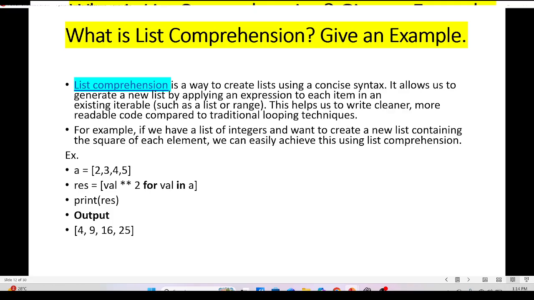In the example, you can see that the first is a list, and the expression is val exponential 2 for val in a. So what happens is it takes the exponential of 2 of each value: 2 into 2 is 4, 3 into 3 is 9, 4 into 4 is 16, and 5 into 5 is 25.